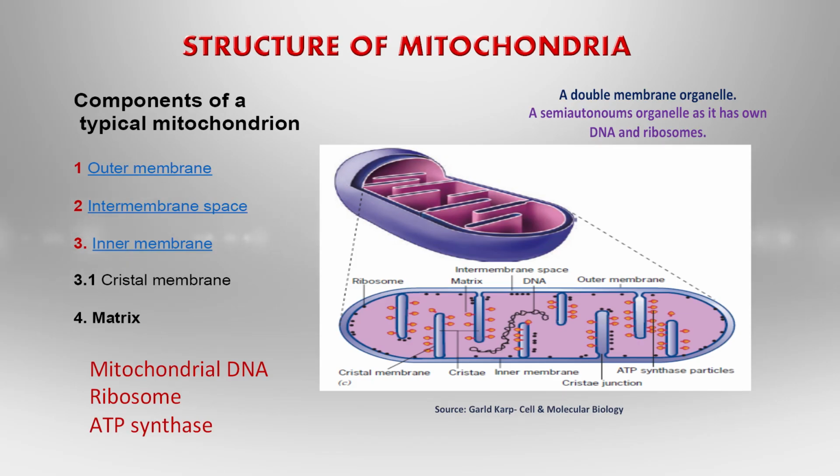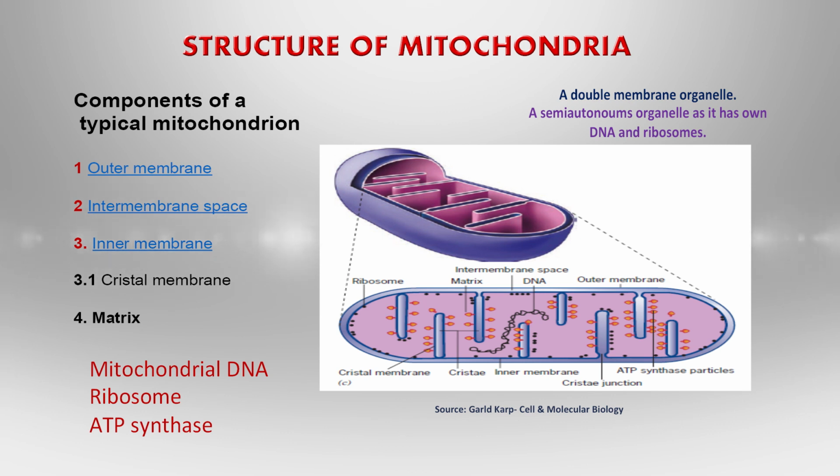You know the structure of mitochondria, the components of mitochondria: the outer membrane, intermembrane space, and the inner membrane. The inner membrane of the mitochondria is enfolded and invaginated to form the cristae, and the cristae help in ATP synthesis, because the inner membrane is rich in the protein electron transport chain, which is responsible for the generation of the energy, which is called adenosine triphosphate. It is a double membrane, it means it has an outer membrane and an inner membrane. In between there is a space which is called intermembrane space.